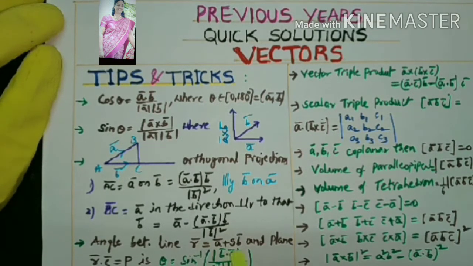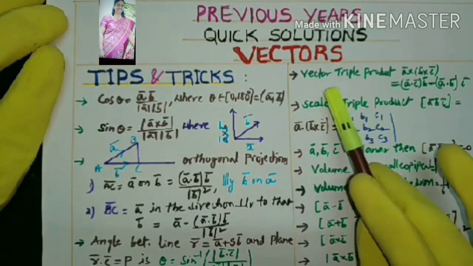This is the equation of the line, and this is the equation of the plane. From these two equations we can observe what the B and C vectors are, and find the angle between the plane and the line. That formula is theta equals sine inverse of mod B dot C by mod B mod C. If there is one plane and one line, we can use this formula to find the angle between them.